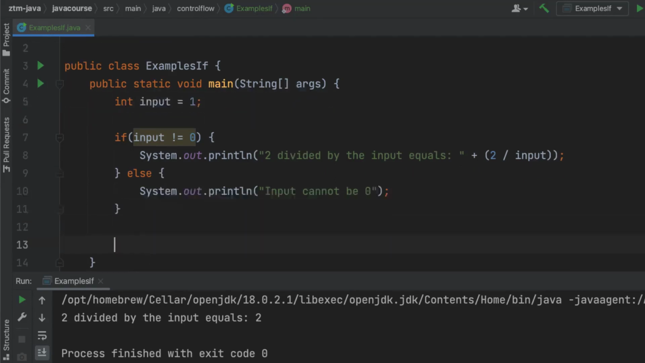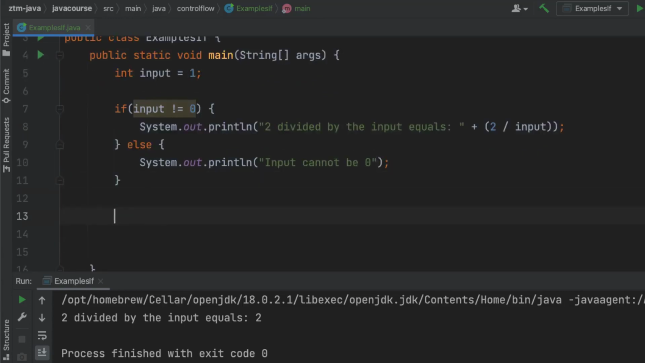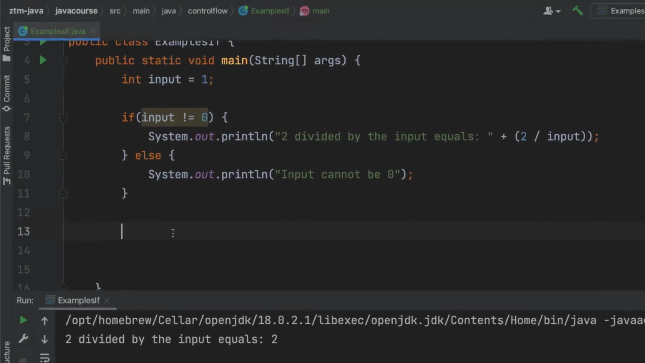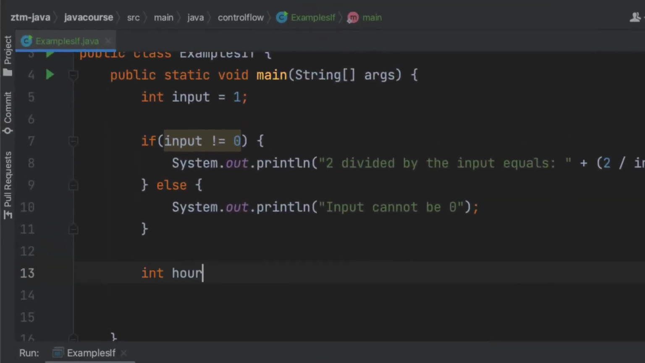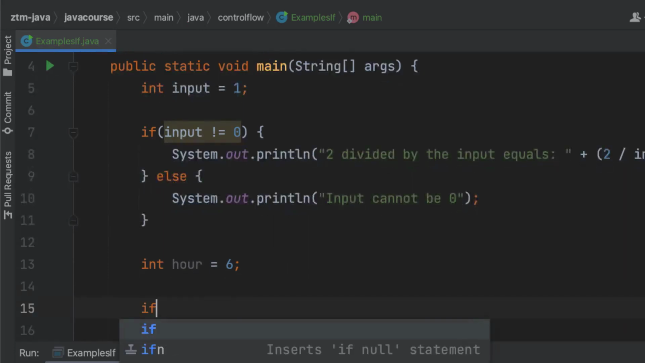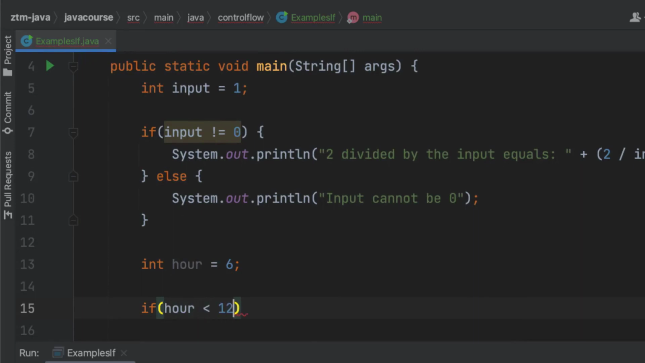Alright, let's do another one. We are going to print a greeting based on the time of the day. And I'm going to do this a bit in an easy way. I'm just going to use an int hour, and I'm going to use the military notation, so from 0 up to 23. And I'm going to set it to 6 at first. And then I'm just going to say if hour is smaller than 12, and then I'm going to print good morning.